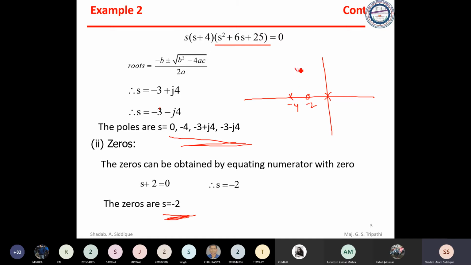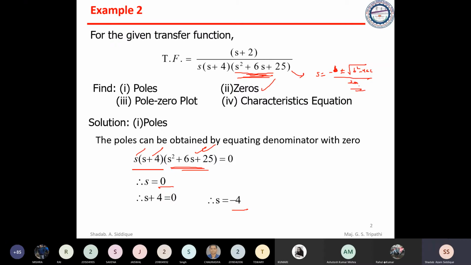We take minus 3 plus j4 and minus 3 minus j4. This is s equal to 0, s equal to minus 2, s equal to minus 3, s equal to minus 4, and this is minus j4. So this is nothing but a pole zero plot. You can directly draw a pole zero plot and find it very easily.